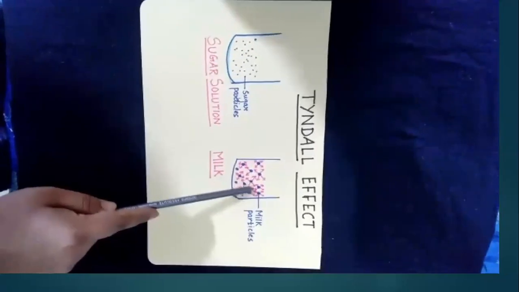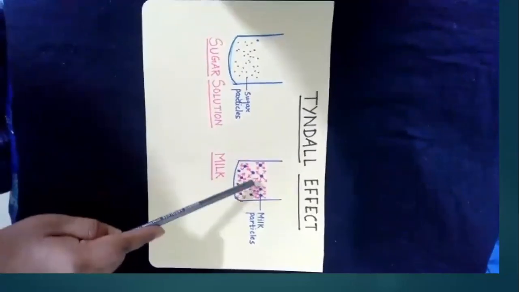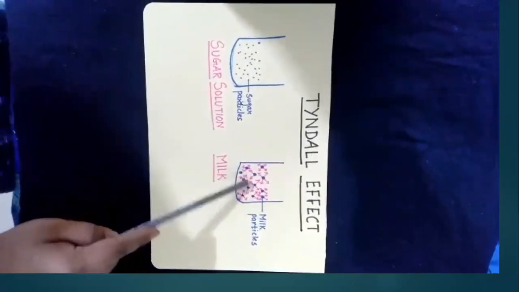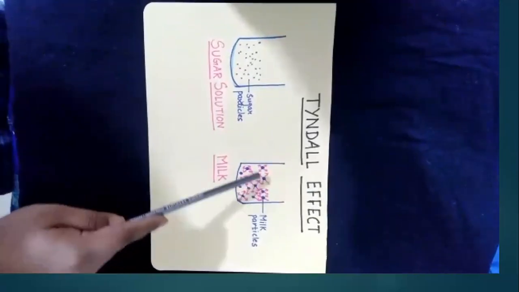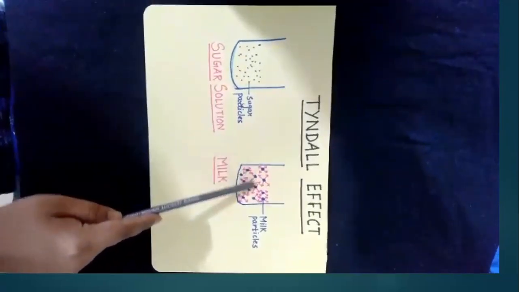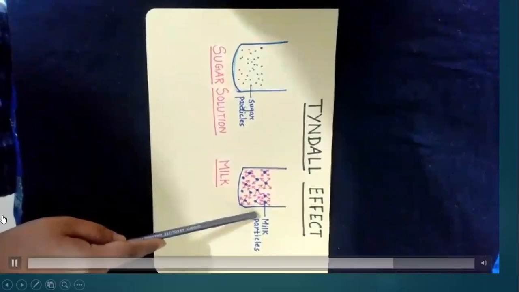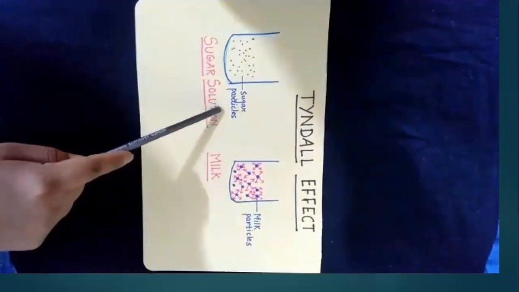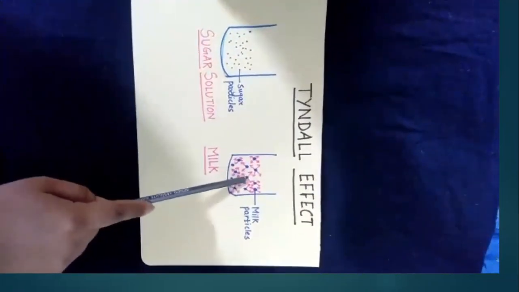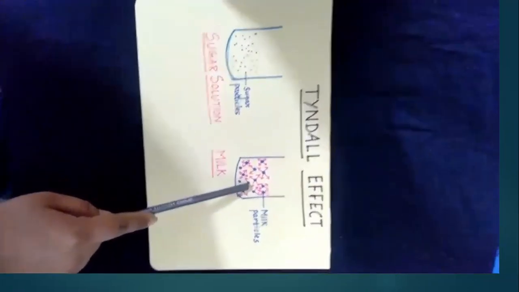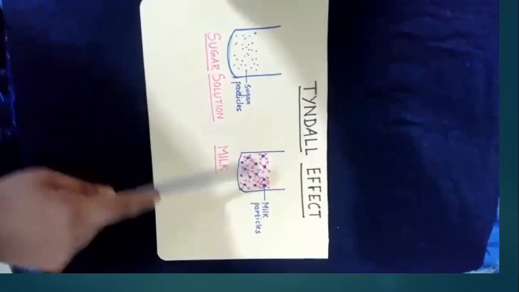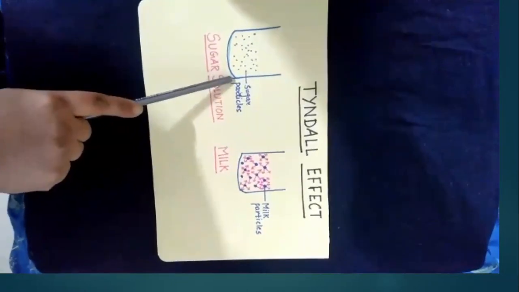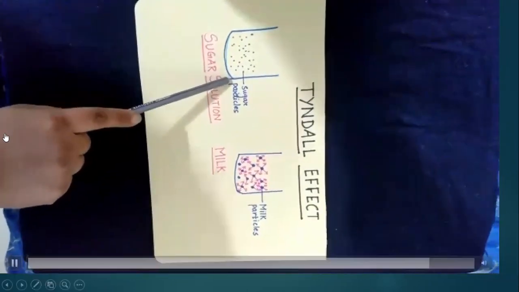And here milk particles were bigger in size, so they were scattering the light in different directions, due to which you can see the path of the light. So students, here we come to the conclusion that colloids scatter a beam of light, but true solutions like our sugar solution do not scatter a light.